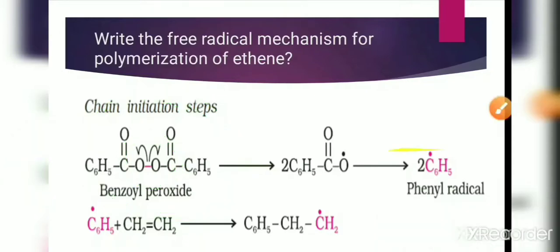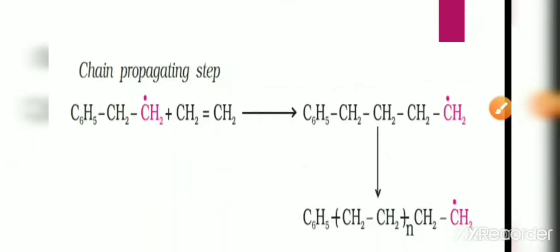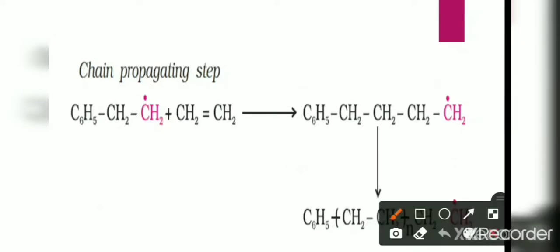Hence, moving on to the chain propagation step. In this chain propagation step, as I indicated, the chain is propagated, hence the larger radical again reacts with an ethene molecule, and in this way we get C6H5CH2CH2CH2 radical, and this way the chain is propagated n times, hence we get this molecule.